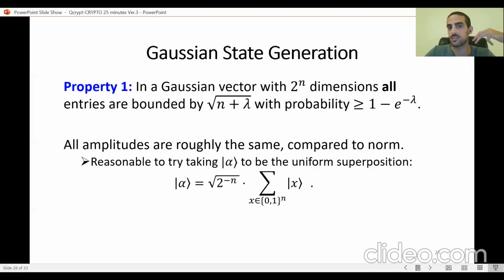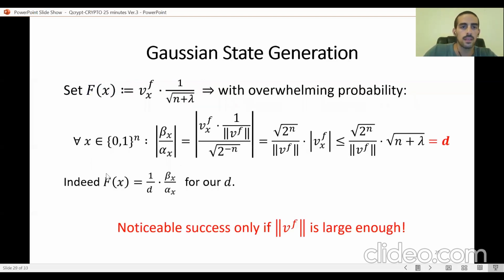And what is fantastic about the uniform superposition is that this is a quantum state that we already know how to efficiently generate from scratch. So we're going to take alpha to be the uniform superposition, the plus to the n state. And if we take alpha to be this uniform superposition, we can take our classical transformation circuit F to be the x entry of V times 1 over square root of n plus lambda.